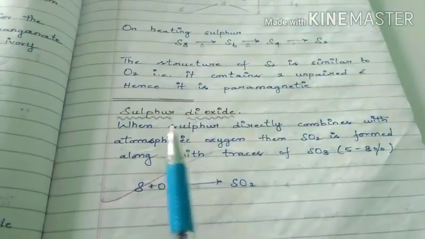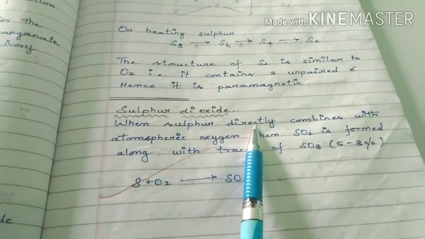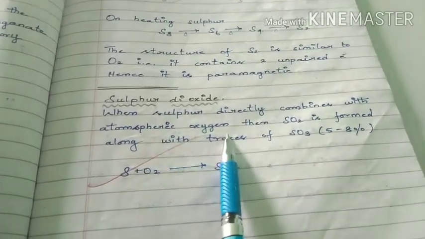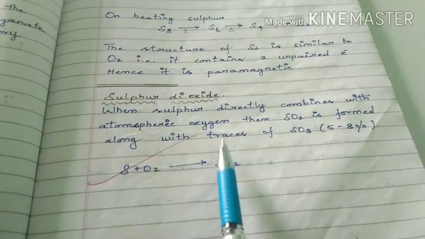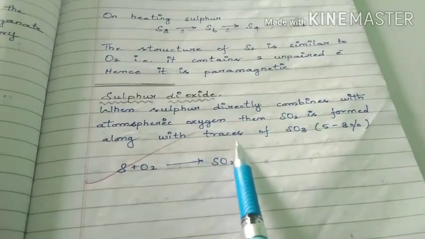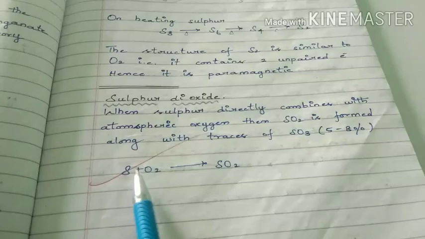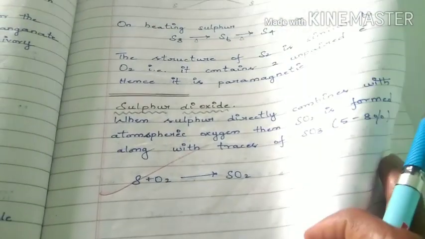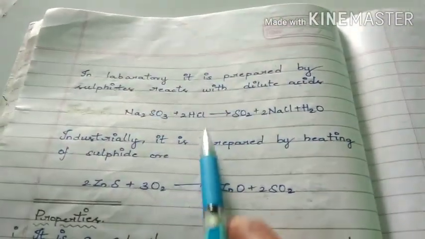Next one, sulfur dioxide. When sulfur directly combines with atmospheric oxygen, then SO2 will be formed along with traces of SO3, that means a small amount of SO3. When sulfur reacts with oxygen, then we get SO2. That is the preparation method of SO2.